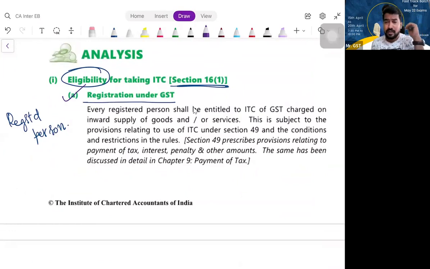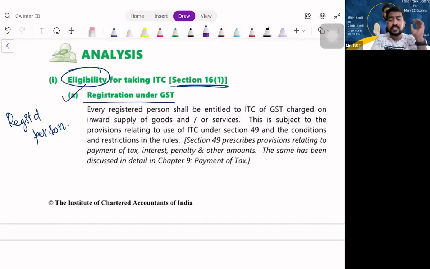That means you can record it as an asset and use it for setting off your GST liability in future. Whatever is the tax payable on sales that you have to pay to the government, while paying that, you set off whatever ITC balance is available with you and pay the balance to the government. Right? Okay, let us go with section number 16.